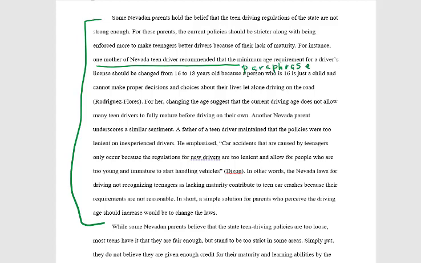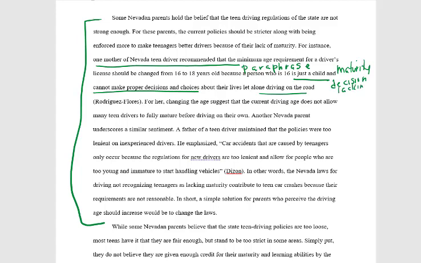And based off that, we want to look to see what sort of themes or key concepts. So this person says the license should be changed from 16 to 18 because a person who is 16 is just a child. So we have the concept of just a child, or the perception, right, that the driver who is 16 is just a child, and that they cannot make proper decisions and choices about their lives or driving on their own. So if we had to label this, again, what is the perception? Well, ultimately the perception is the notion of maturity, right? That they are not mature enough to make decisions. So decision making is lacking.